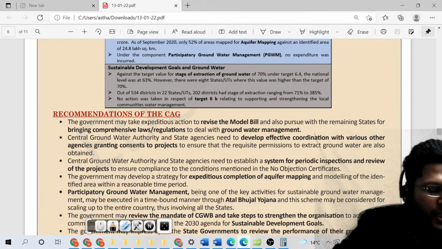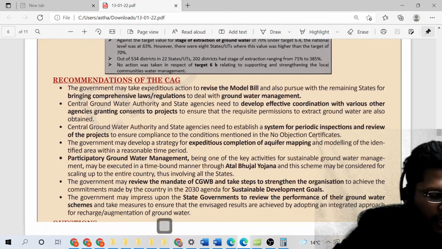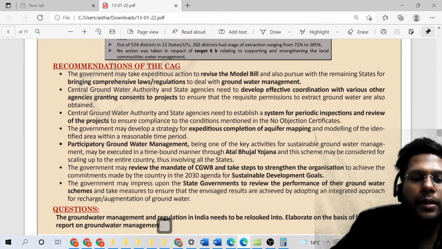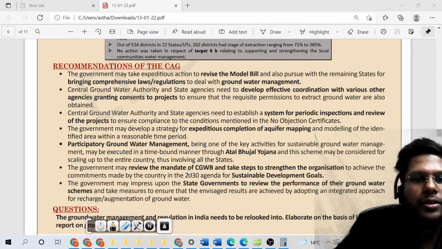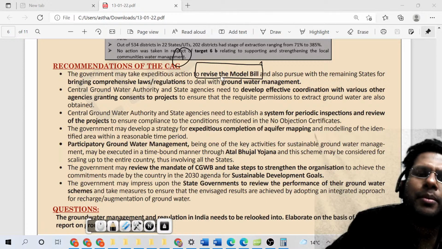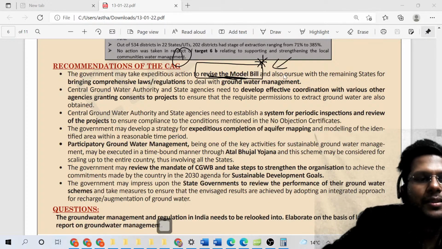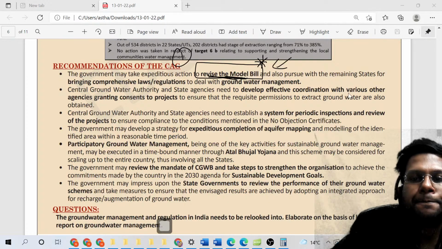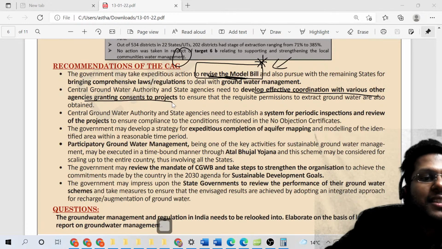The recommendations of CAG are something like this. First of all, revise the model bill so that it may be made implementable. You can mention that there should be a model bill so that it can be replicated by all the state governments. Not only that, develop effective coordination with various other agencies granting consents to projects.